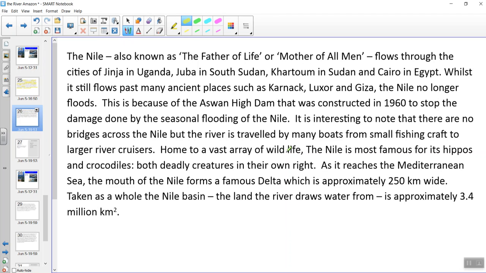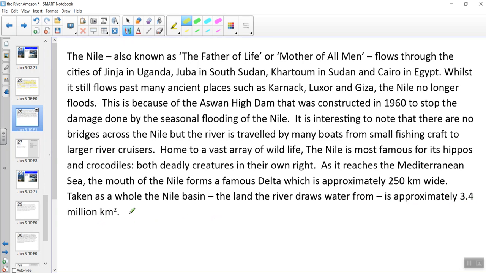Home to a vast array of wildlife, the Nile is most famous for its hippos and crocodiles, both deadly creatures in their own right. As it reaches the Mediterranean Sea, the mouth of the Nile forms a famous delta, which is approximately 250 kilometres wide. Taken as a whole, the Nile Basin, the land the river draws water from, is approximately 3.4 million kilometres squared.